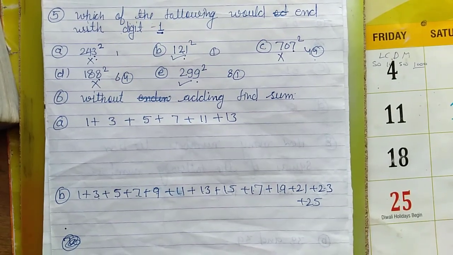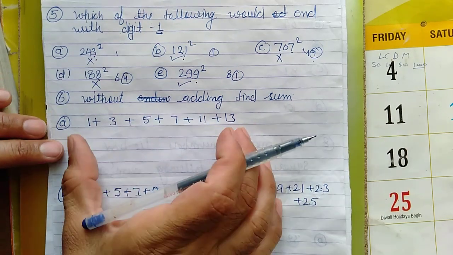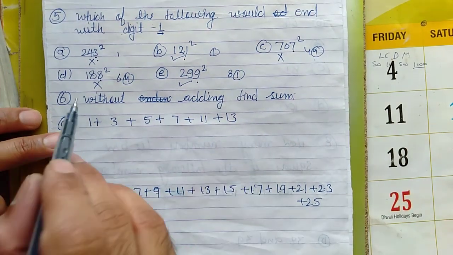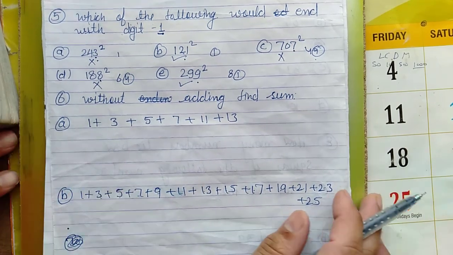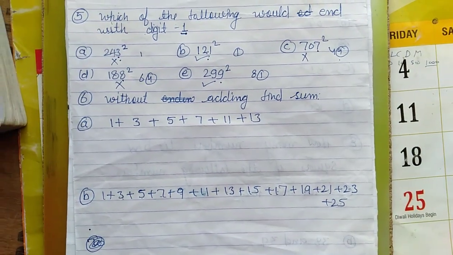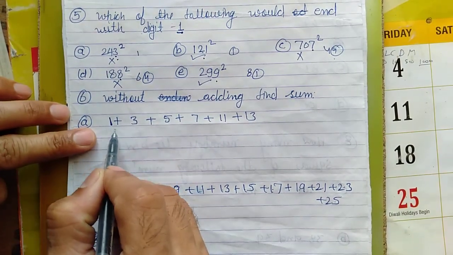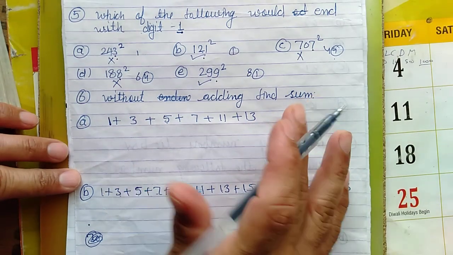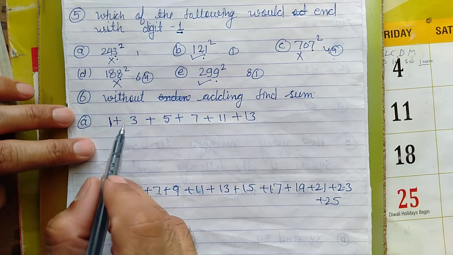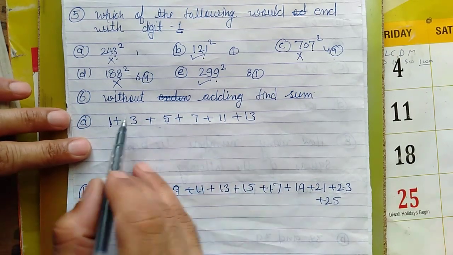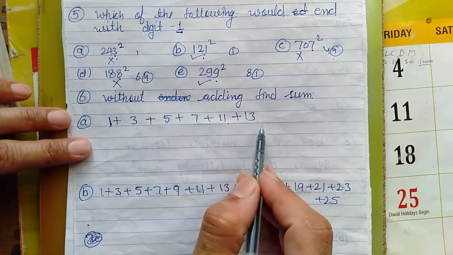Now the next thing is, without adding, find the sum of the given numbers. We have no need to add them. See how to find the sum of this type of numbers. Here there are conditions. The first condition is the number should always start from 1, and it is from 1 only. If it is starting from 3, 5, 7, then it will not work. It should start first of all from 1. And the second condition is all should be odd numbers, like here 1, 3, 5, 7, 11, 13, all are odd numbers.